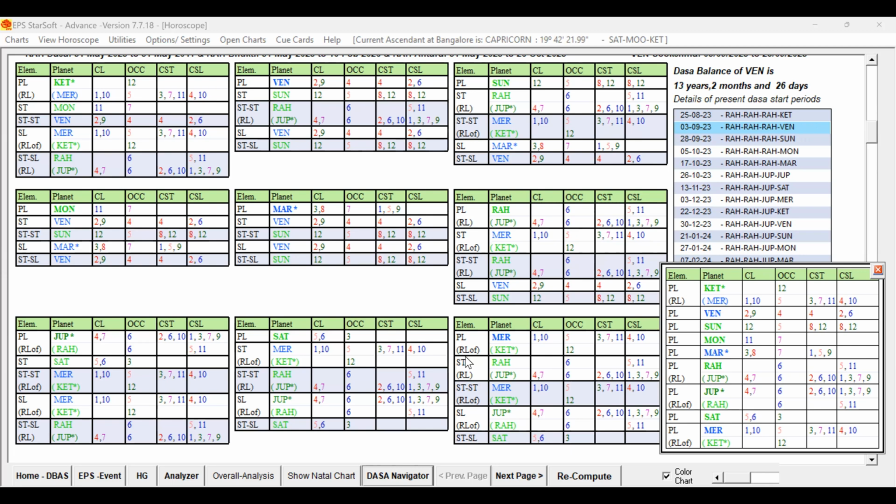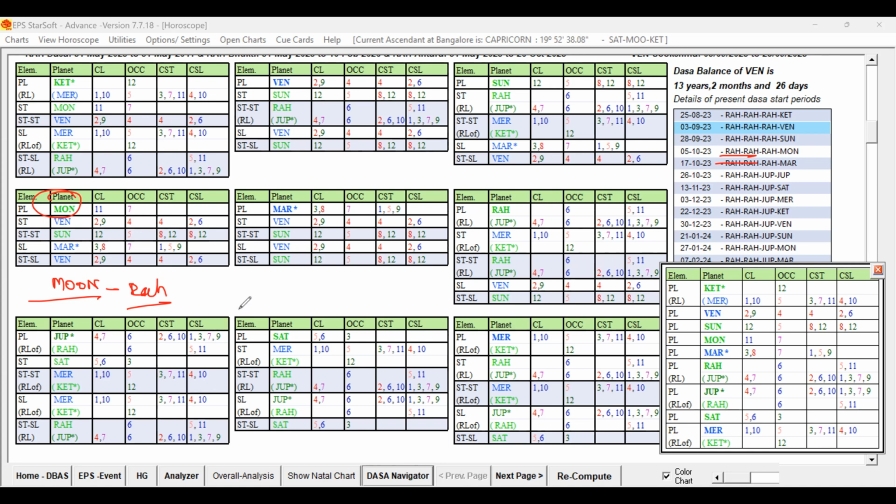So that native was actually running Moon Mahadasa. Presently she is running Rahu Dasa. When she was running Moon Mahadasa, at the time of Rahu Bhukti, at the end of Rahu Bhukti, she joined the job. She completed the graduation and entered into profession in the job in the Rahu Bhukti. So during that Moon Dasa, she is also interested in going abroad.